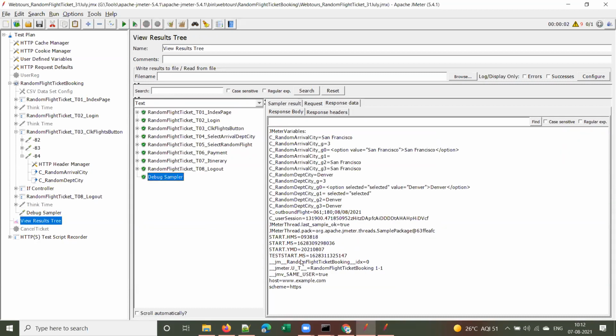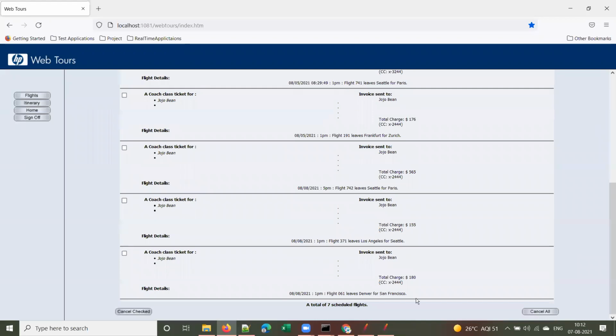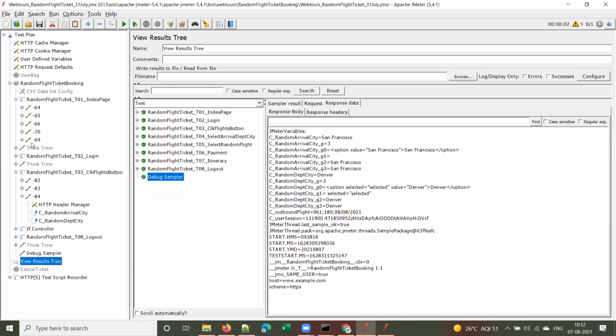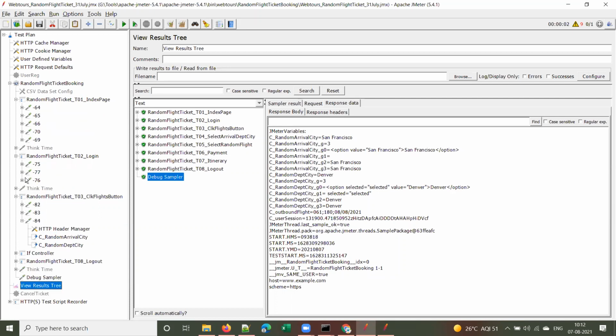Okay, now we know what the cities are: Denver and San Francisco. Go to the application and verify. Actually, you have to verify this Denver to San Francisco. So you have to replay the script for 4 to 5 iterations and verify that. And also once you have made parameterization, you have to replay the script for 4 to 5 times. You have to verify at least 4 to 5 times.